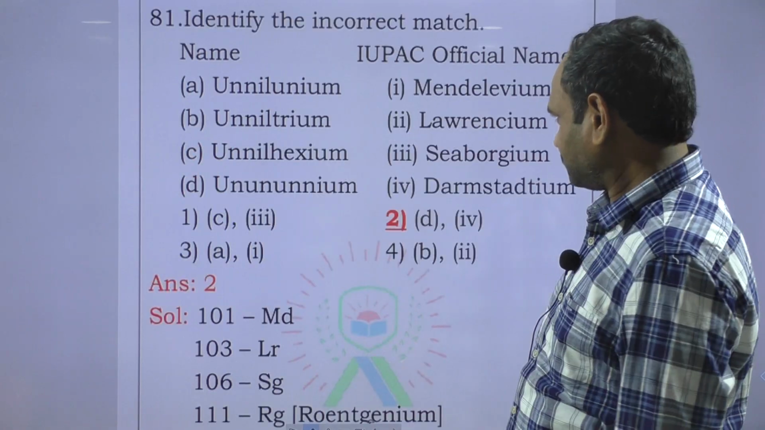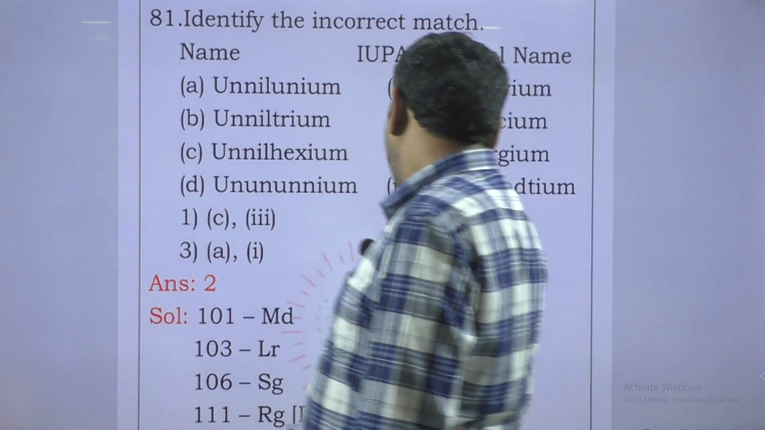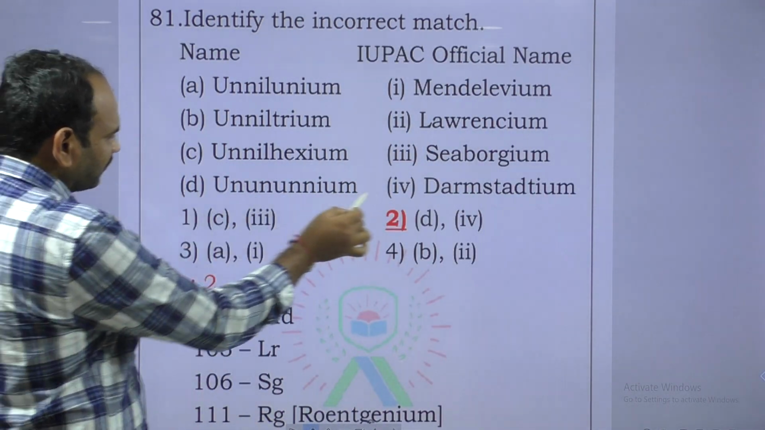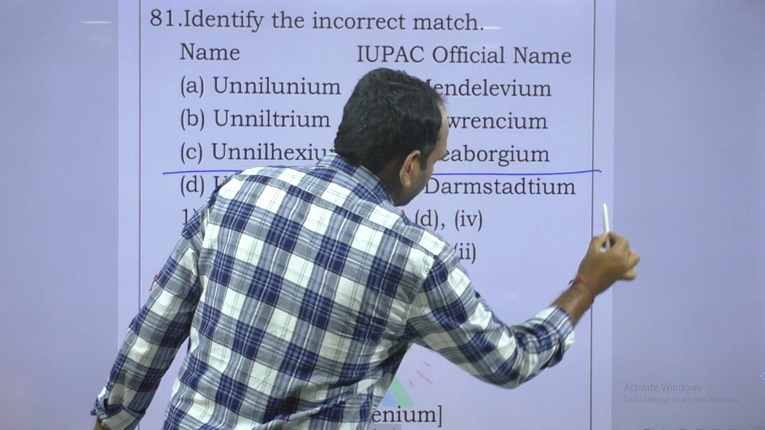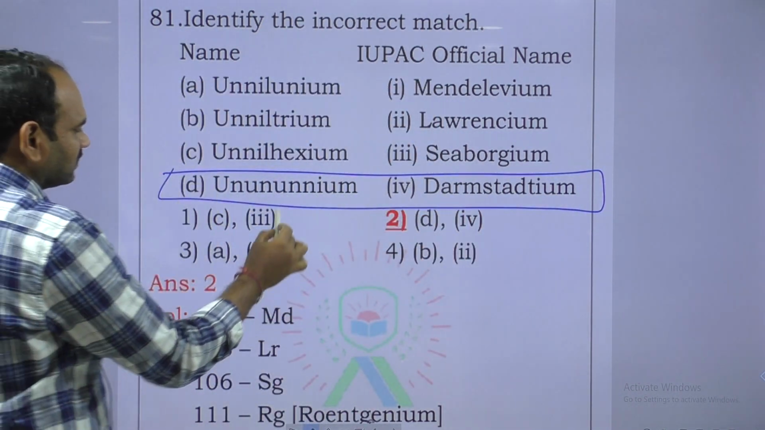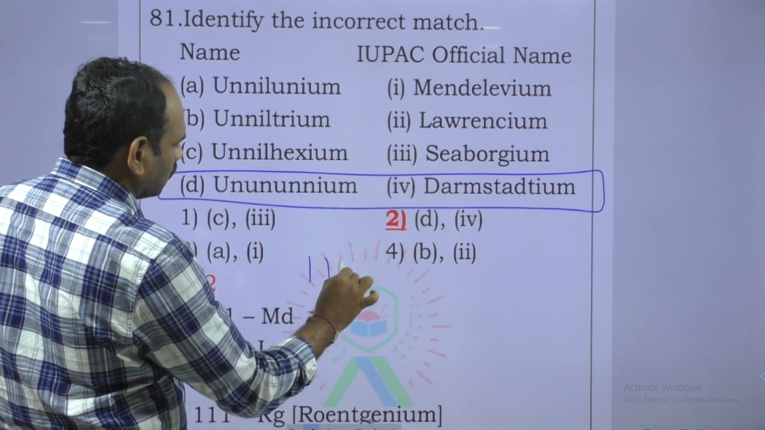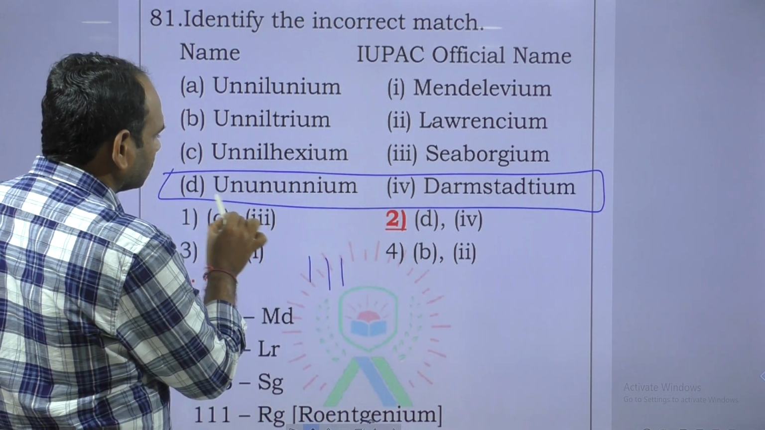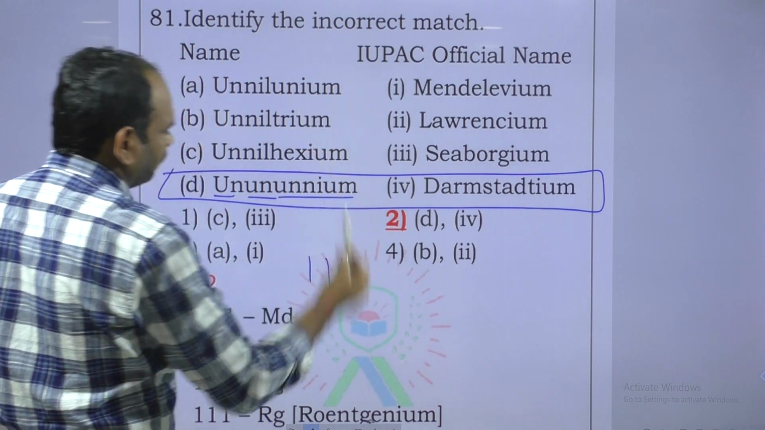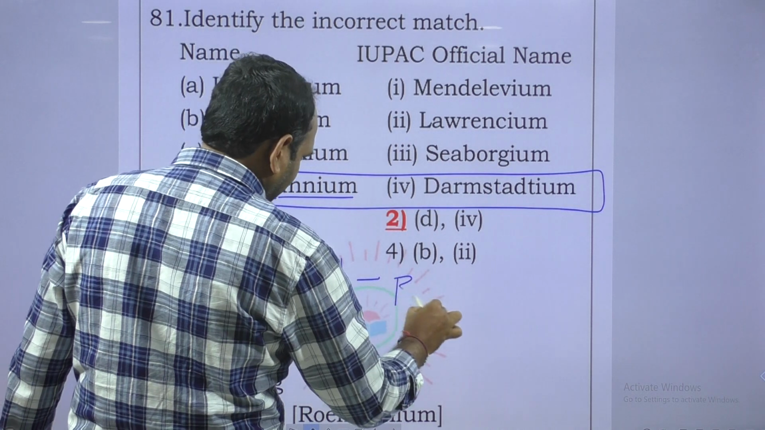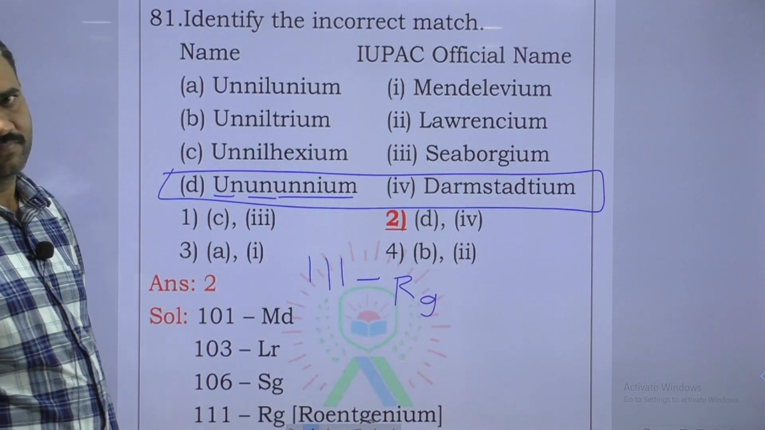Next question. Among these, this is the wrong statement, D4. This is wrong because the name indicates roentgenium, Rg. This is a wrong statement.